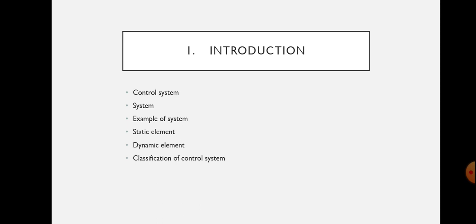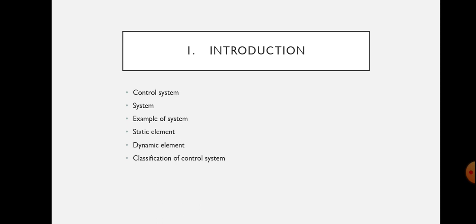A successful operation of a system under changing conditions requires a control system. These are all terms you may remember: system, control system, example of system, static element, dynamic element, classification of control system.